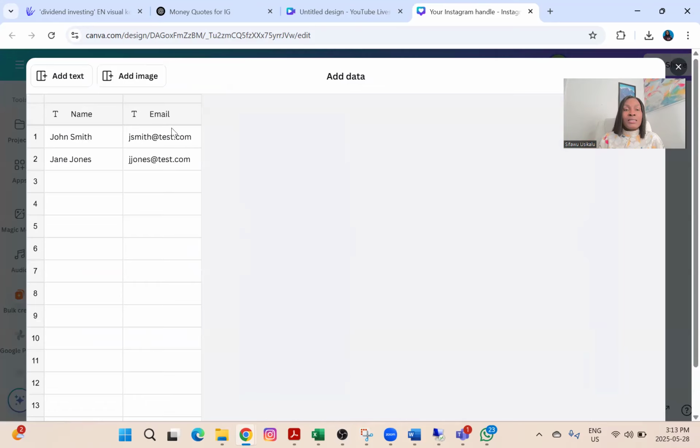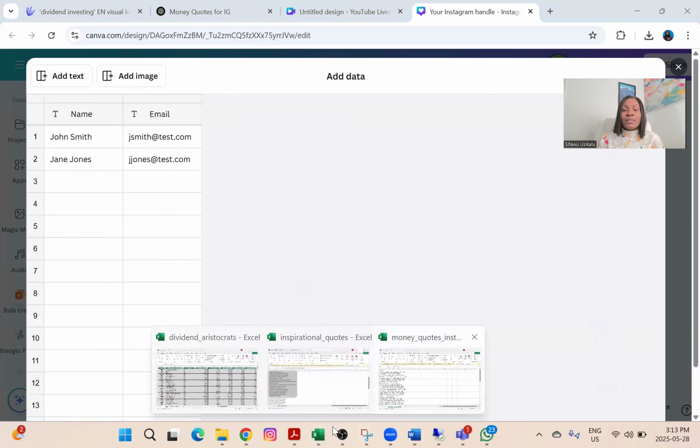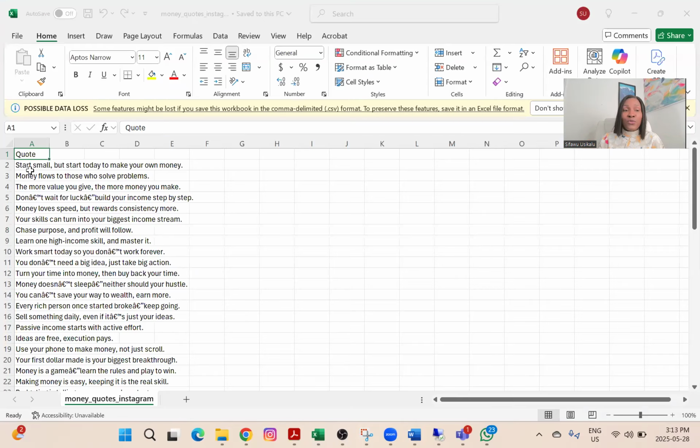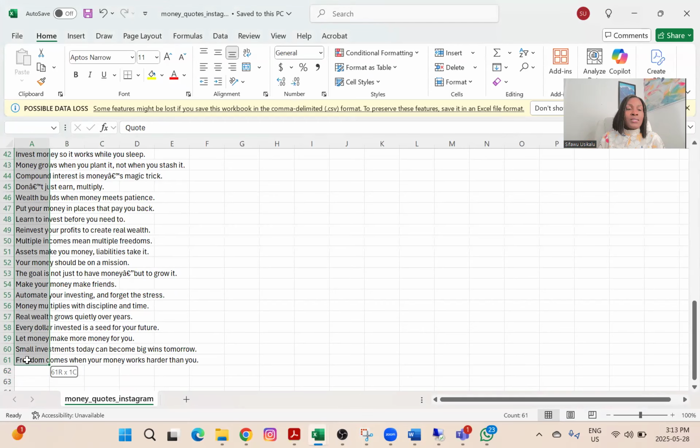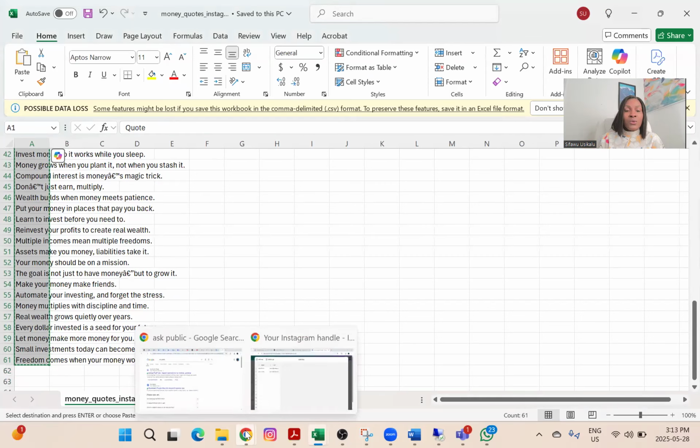So I'm going to click on enter data manually and I have just one column for my data, right? So I'll go to my data, which is the data I got from ChatGPT, and I'm going to copy that. So I have 60, yes, I have 60 plus the first row that says quote.